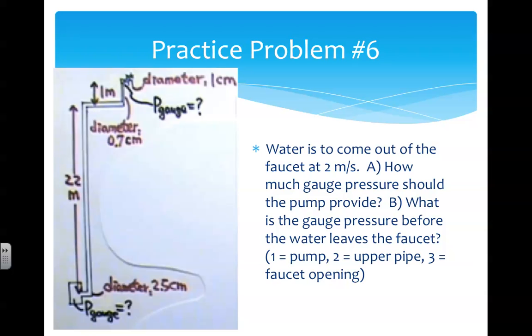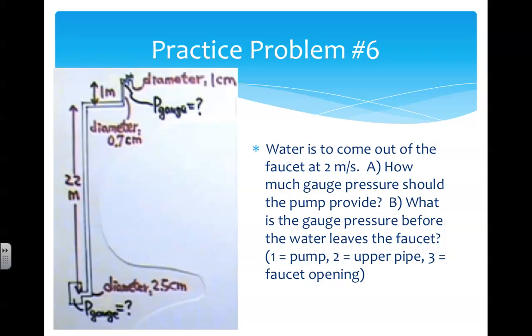Problem number 6. We'll use the picture to the left. There's a pump at the lowest point, and the pump has a diameter of 2.5 centimeters. The pump sits 22 meters below a bend in the pipe. The upper section of pipe is 1 meter long and has a diameter of 0.7 centimeters. And then we have a faucet opening at the top, which has a diameter of 1 centimeter. Water is to come out of the faucet at 2 meters per second.